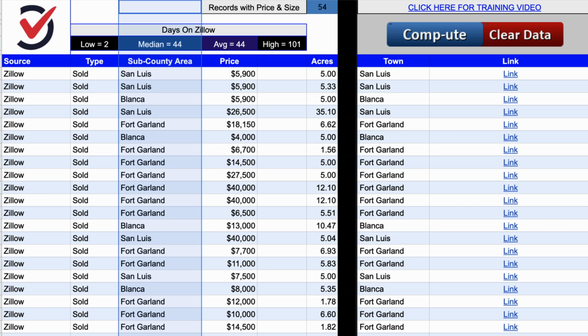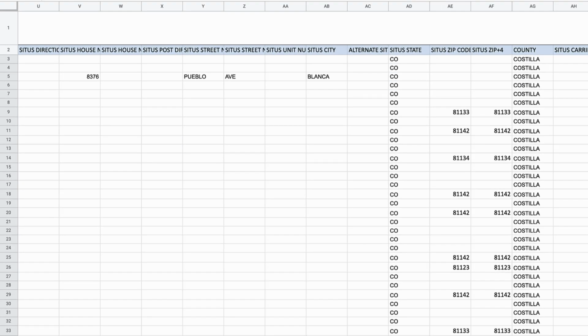So that's one thing to keep in mind. And the other thing is that I even encountered some issues that weren't covered in these training videos. So just because the training videos are there doesn't mean it covers every possible glitch. Like, for example, this whole issue of data tree just randomly not having the zip codes for some odd reason. As Price Boss was put together, understandably, the assumption was that the zip codes would always be there because 99% of the time they are there. So when you come across oddball issues like this that really aren't explained anywhere, you're going to be stuck until you can get a hold of Price Boss support and try to figure out how to do it. So that's what I mean when I say it's not an idiot-proof software.